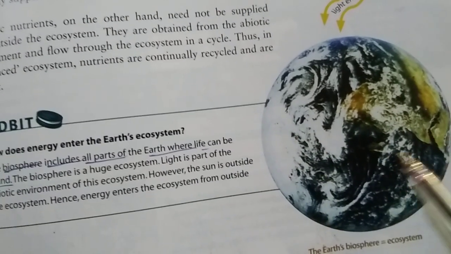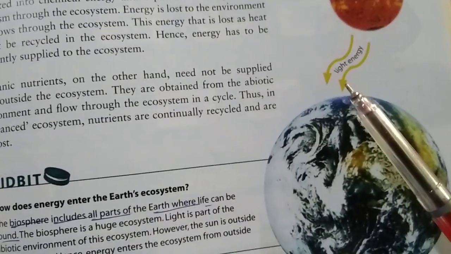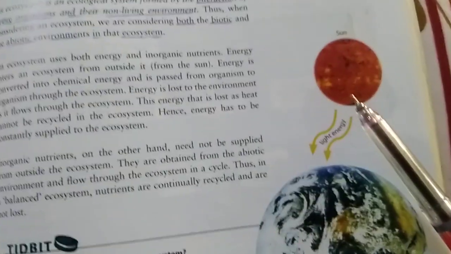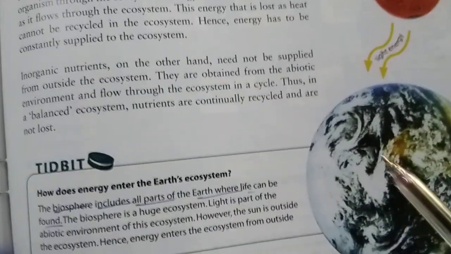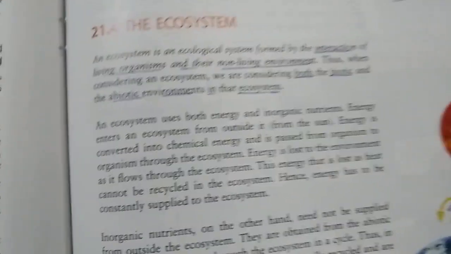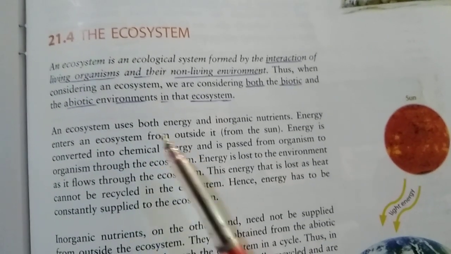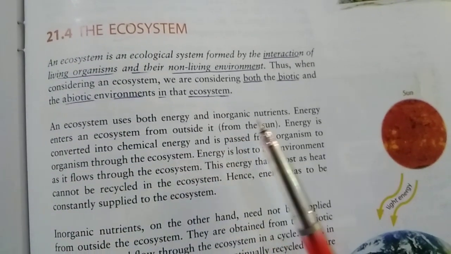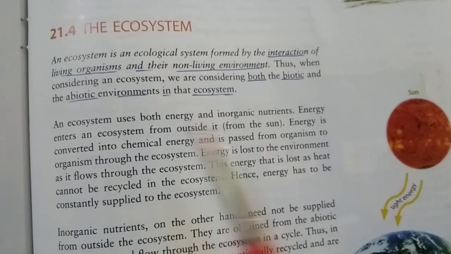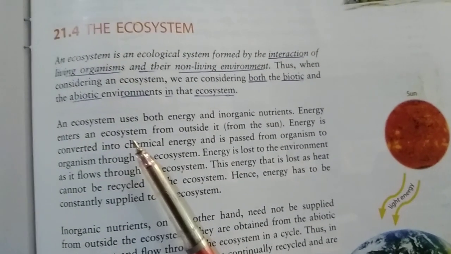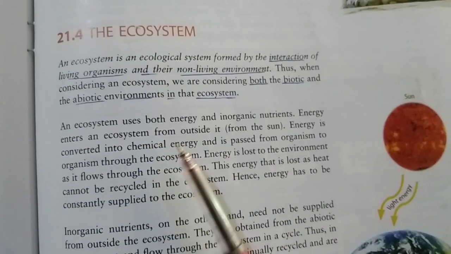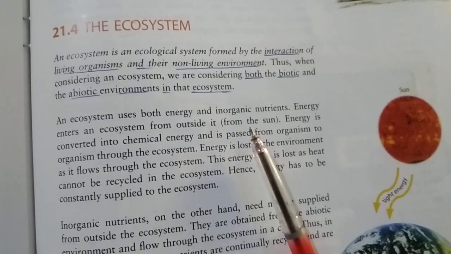Earth biosphere ecosystem: light energy from the sun makes a whole ecosystem. An ecosystem uses both energy and inorganic nutrients. Energy enters an ecosystem from outside it, from the sun.